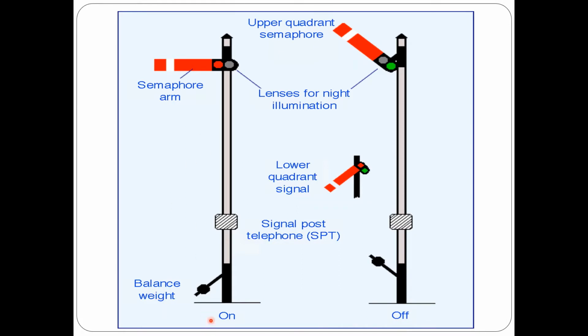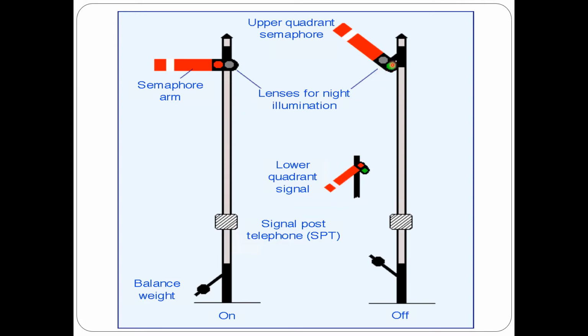In the on position, the semaphore arm is in the horizontal position and it is showing a red indication, which means the train needs to be stopped. So in the on position, the semaphore arm will be horizontal, which is giving a stop indication to the train. Whereas in the off position, the semaphore arm will be inclined. So it can be in two ways. It can be inclined upward or it can be inclined downward. So two names are given.